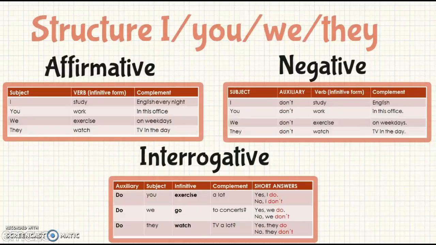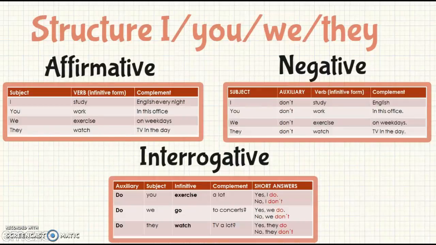The next one is going to be the use of the negative form. In this case, we are going to start using the auxiliary don't. So, we're going to have the subject, the auxiliary don't, the verb in the infinitive form, and then the complement. For example, I don't study English, or you don't work in this office. The last structure that we are going to study in this part is the interrogative.